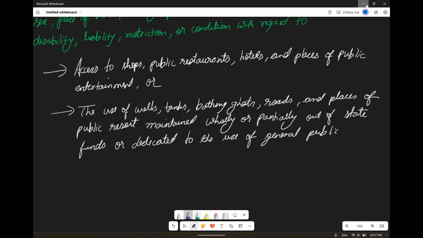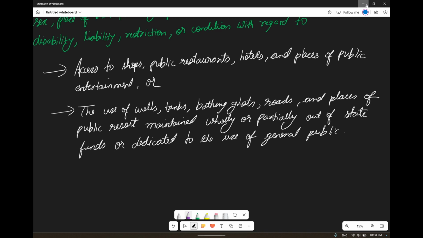It is applicable where the government is funding, where it is for the general public. You can't say that you want to enter any private property and drink water from his house. No, you can't do so. It is not government property, it is not funded by the government, it is not used for the general public. It completely belongs to private property. You can't do so.